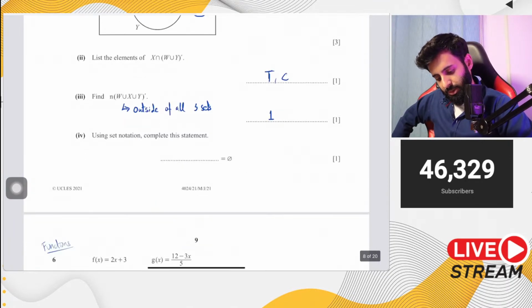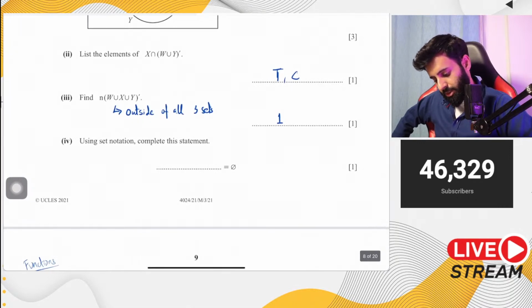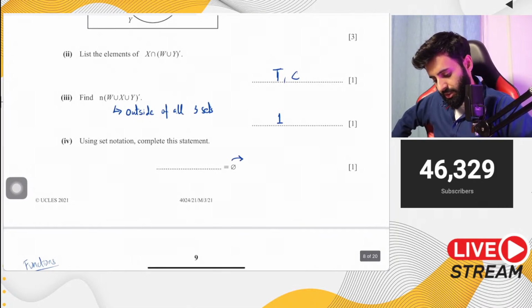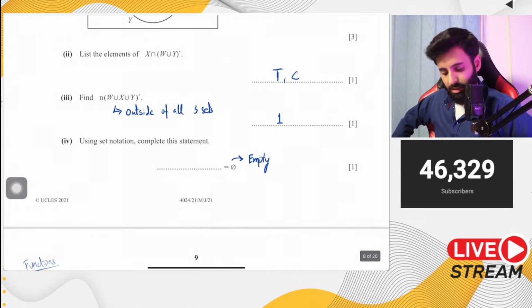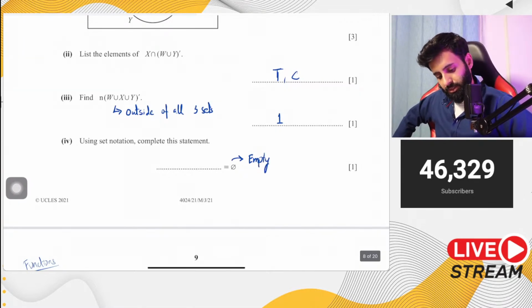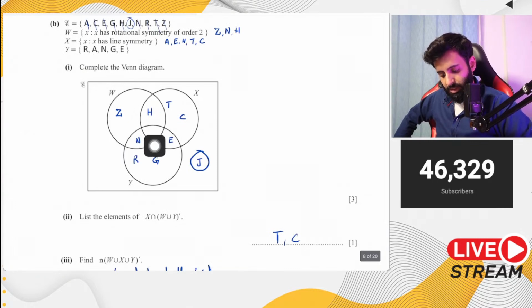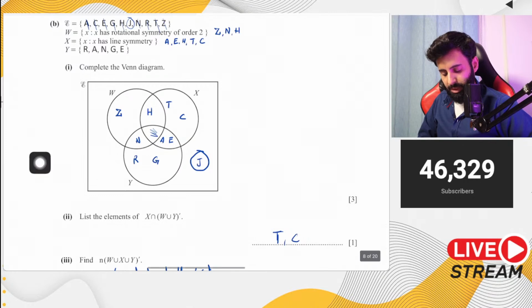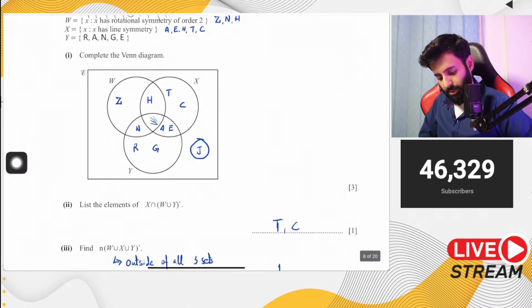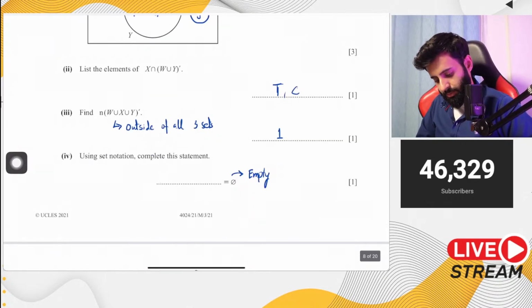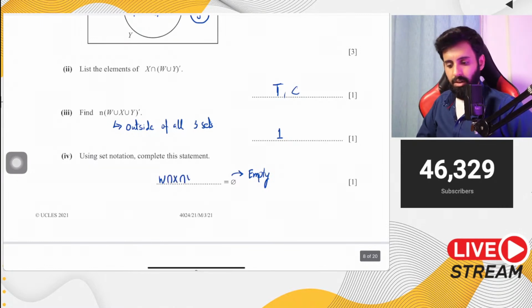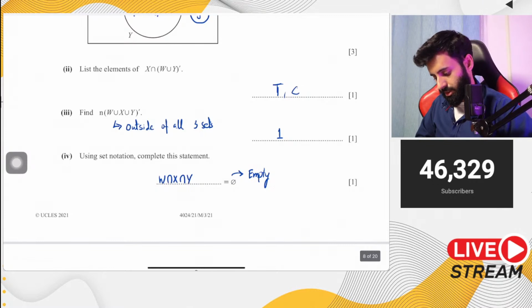So then it says using set notation complete this statement. So what region of the three sets is completely empty, or you can say completely null? So in that case, in this question it is this region right here. Okay, so this region is the common region between W, X, and Y. So W intersection X intersection Y. So there you go. That's the answer.